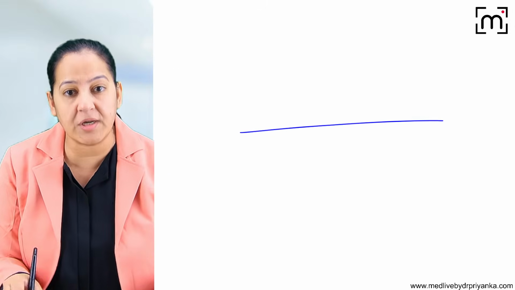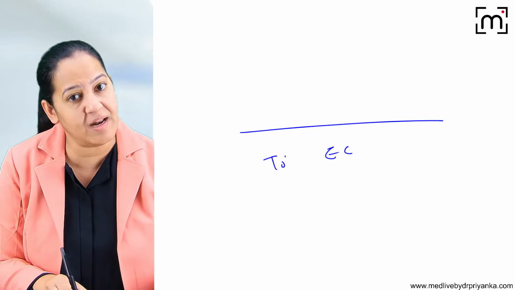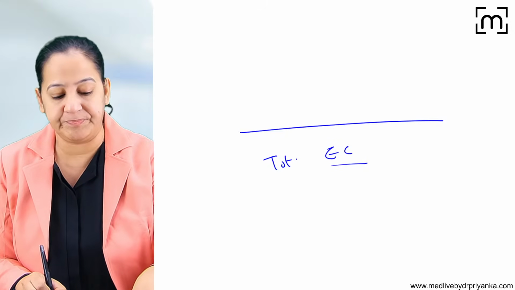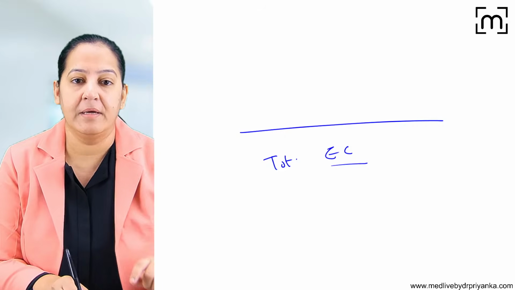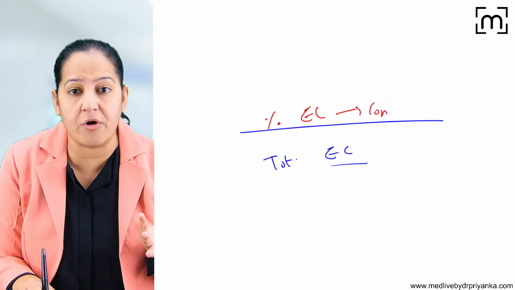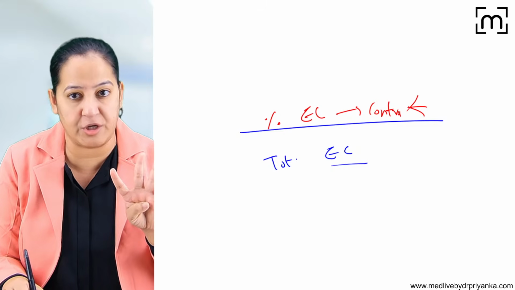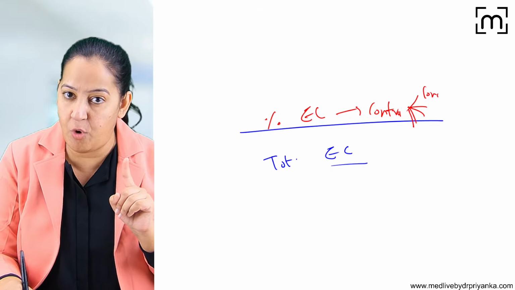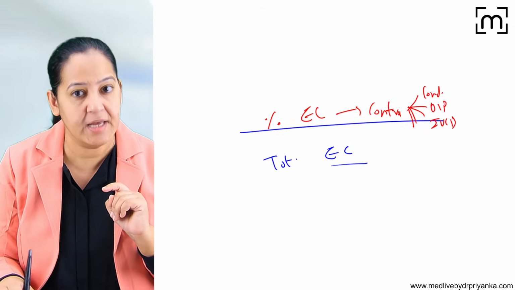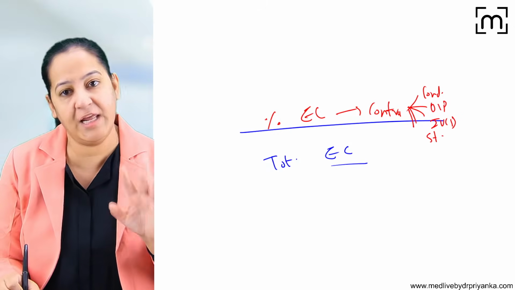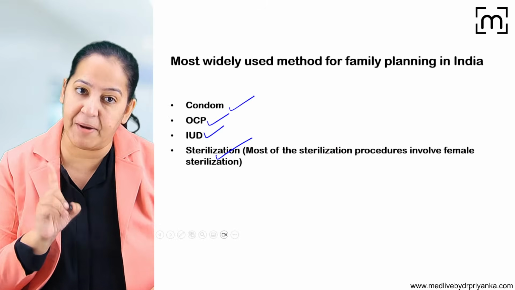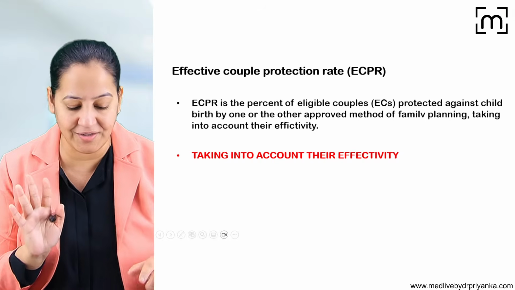So out of the total eligible couples, who is the eligible couple? In which the wife is in the reproductive age group. How many percent of them are using contraception, one of the 4 contraceptives, you know which 4? So either male condoms or OCPs or IUCD or sterilization, any one of the 4, into 100. So that is known as couple protection rate. I guess you got this definition.